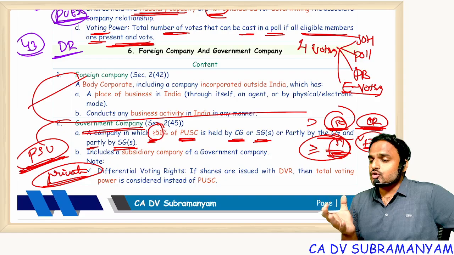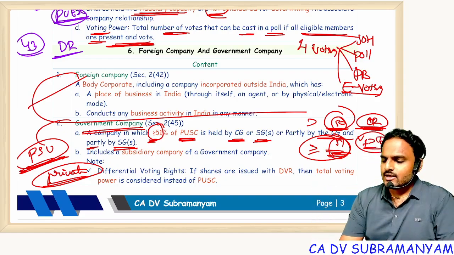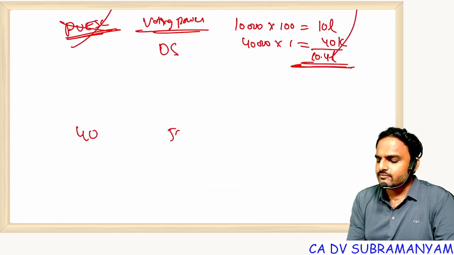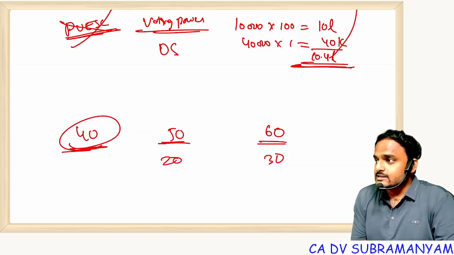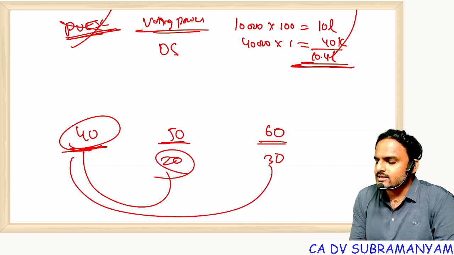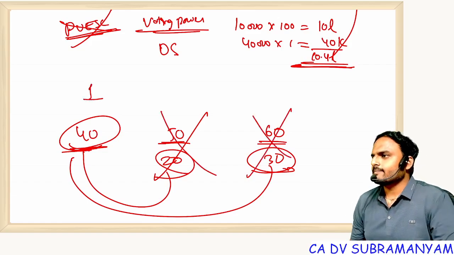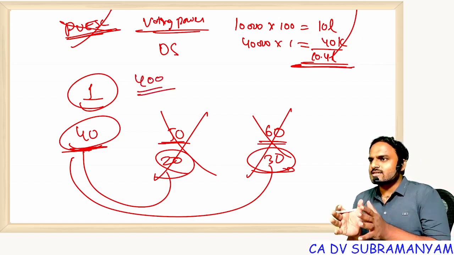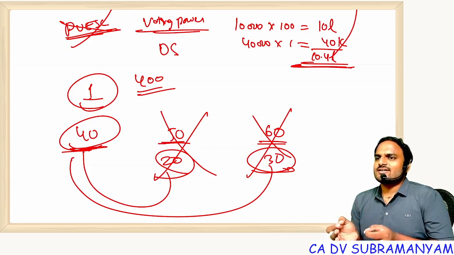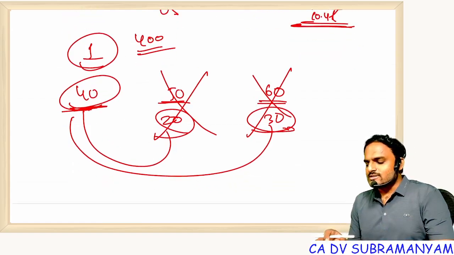In Instagram and YouTube Shorts, this kind of reels are very popular. Three suppliers will supply goods. One person holds 40 rupees, another person 50, another person 60. Looking at this person, this fellow will make 30. This fellow will make 20. And now what will this person do? He will buy all the things at 20, all the things at 30. By this, what happens? The suppliers count will come to 1. Once he becomes a monopoly, he will fix a price of 400 rupees. Have you watched this kind of shorts? At least. Sure? Assumption or true? True, okay, fine.